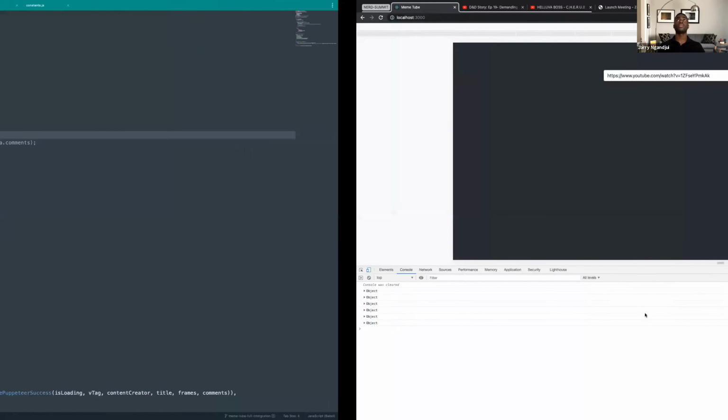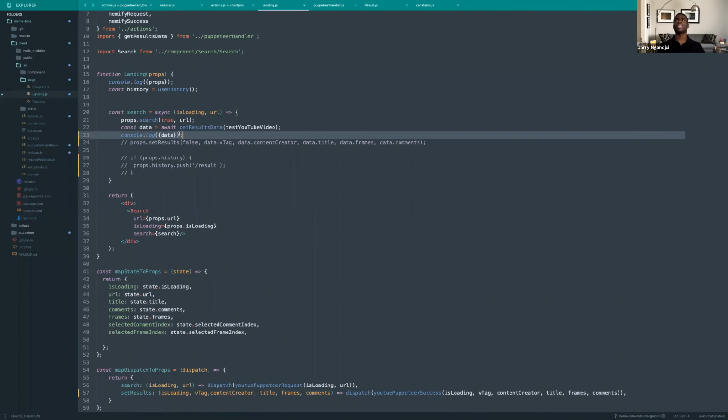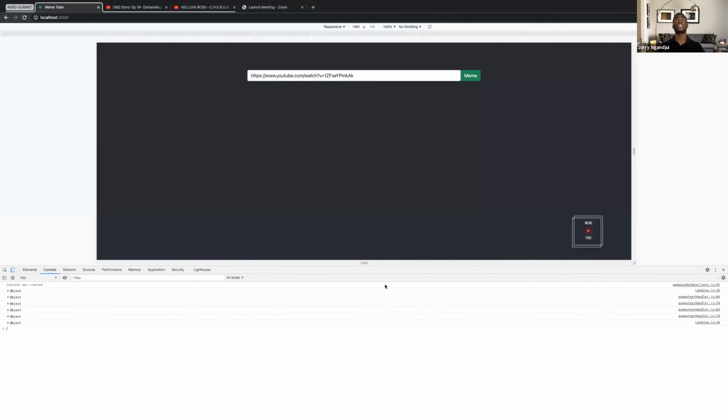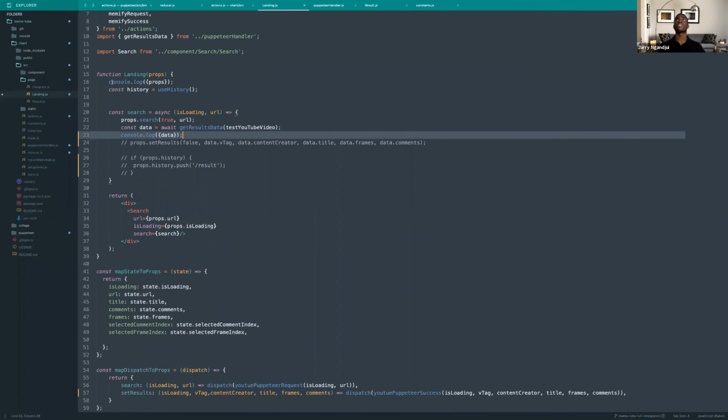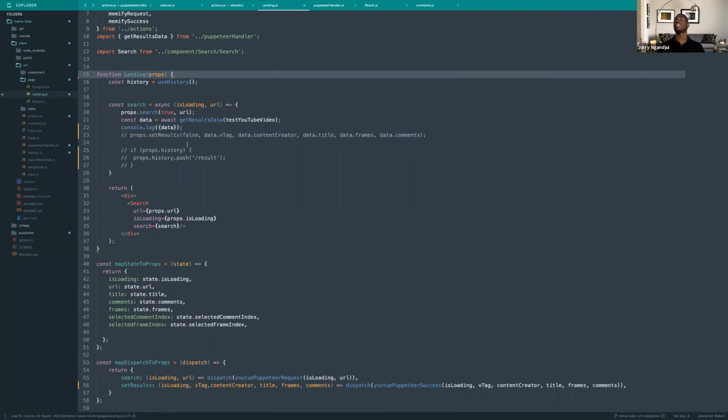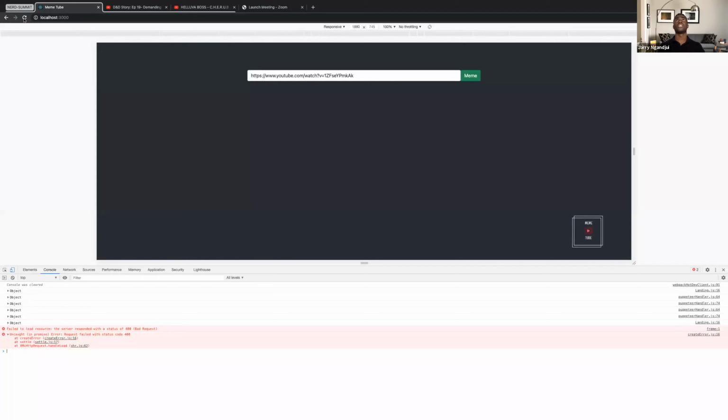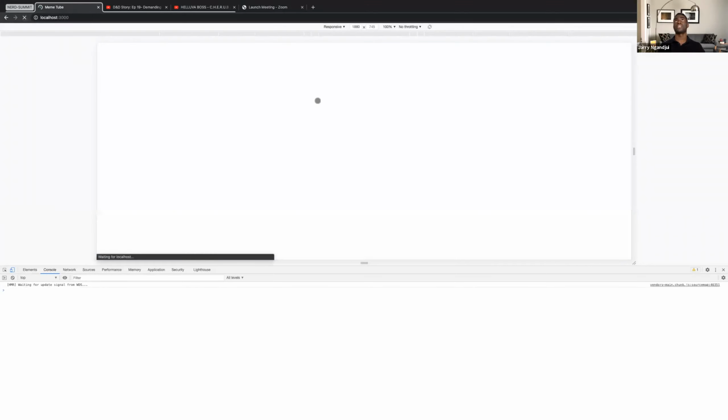Landing, oh, is it line 23? It is landing line 23, but that looks like line 16. What's on line 16? Okay, we're also logging the props. Let's not do that. Okay, let's have another go.